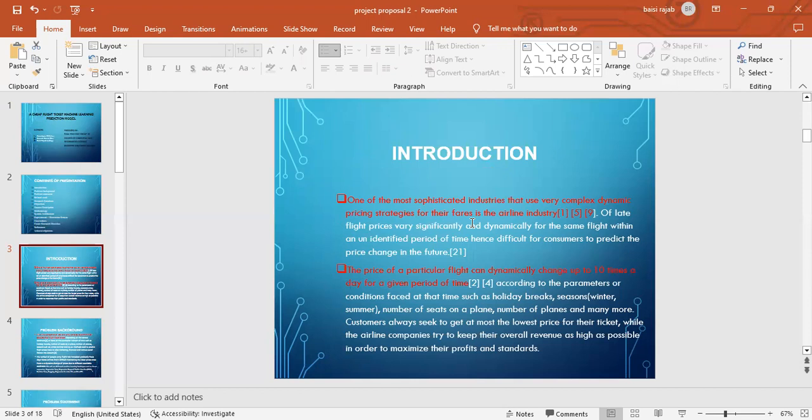So for them, they use a dynamic way of pricing whereby the prices change. They fluctuate, they either go up or go down depending on the parameters. The parameters are the features that rule the pricing of the ticket. Then there is the number of seats left. If there are 2 seats left, the price is going to change. If the plane has just landed, the price is different. If where they are going there are very many restrictions, like in some countries where they were calling for a COVID test and whatsoever, the prices are different. They can never be the same.